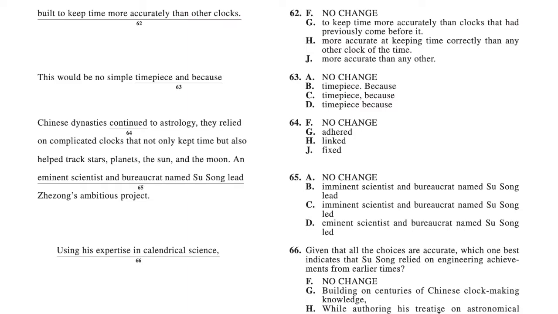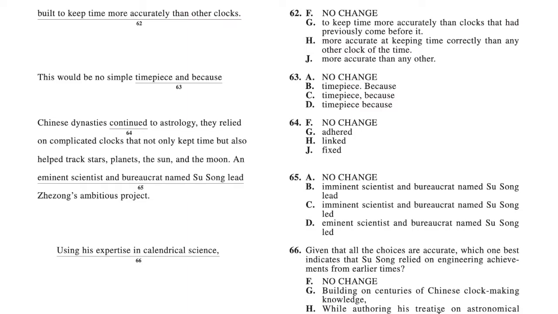Okay, so 63, let's move on. This would be no simple timepiece, and because Chinese dynasties continued to strategy, they relied on complicated clocks. So yes, let's do 63.